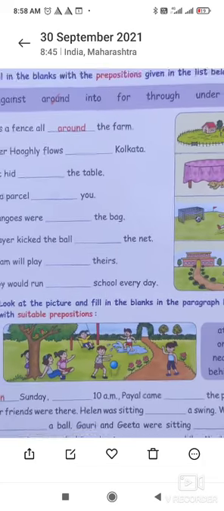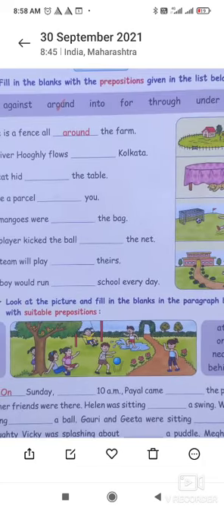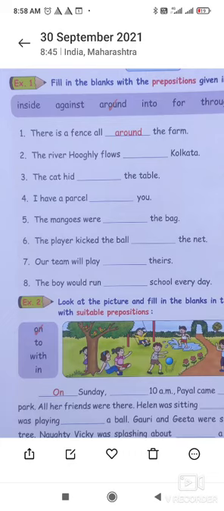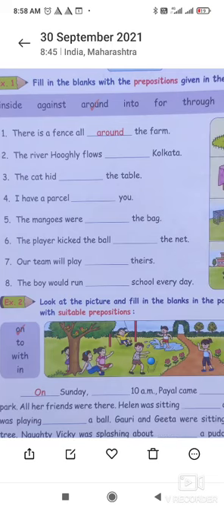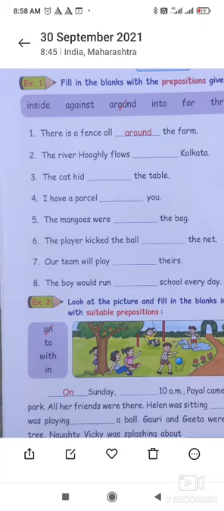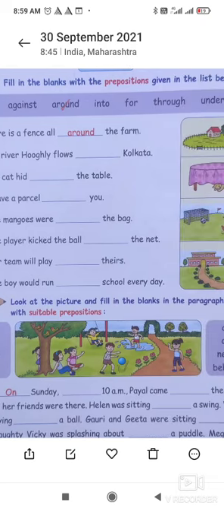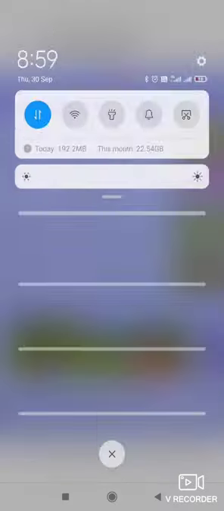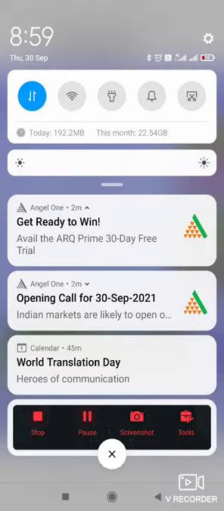Here I give some clues and solve this example first, and you have to solve example 2, which is given below the first question. Below this, fill in the blanks, and this will be your homework also. Now students, we will stop here.